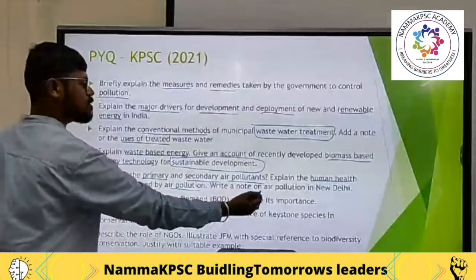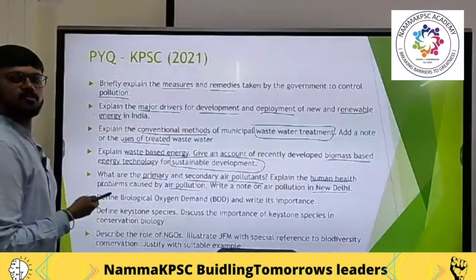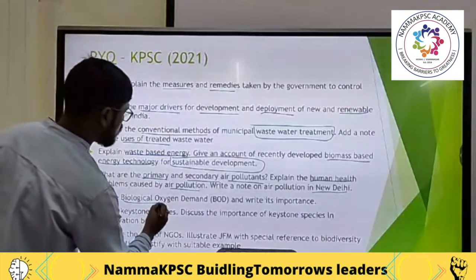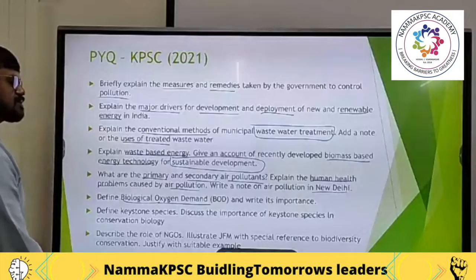Write a note on air pollution in New Delhi. I think you are aware of 2020, 2021, 2022: those years when smog towers in Delhi and the stubble burning issue were in the news. So the contemporary issue came directly in that paper as well. Next one: define BOD, that is biological oxygen demand, and write its importance.